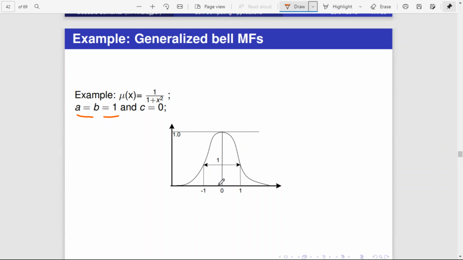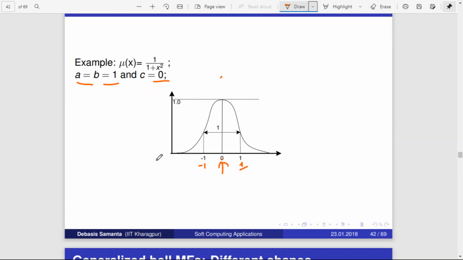So this point is x axis 0, okay. And when you say a as 1, then it is 0 minus 1, which is minus 1, and 0 plus 1 is plus 1, and this b also, if it is 1, then this is what it will look like, okay.